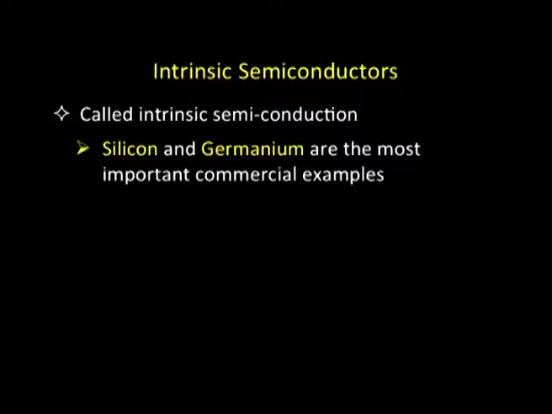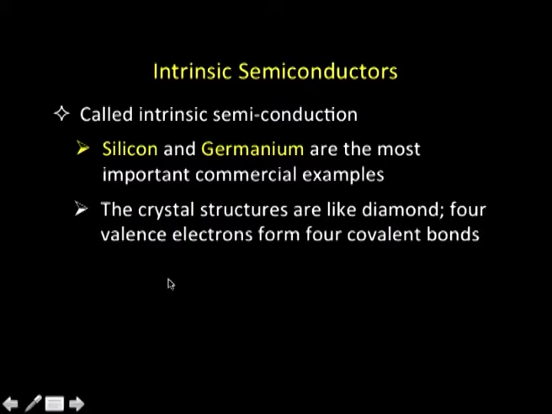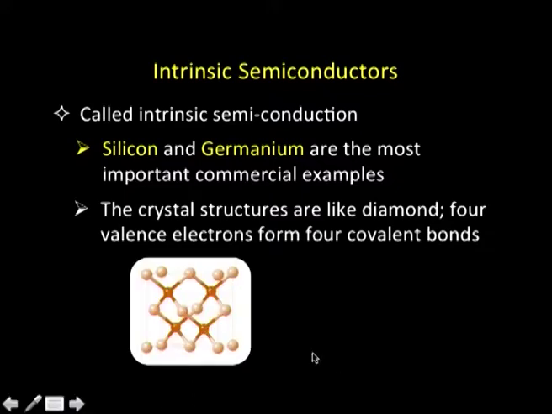Now, silicon and germanium happen to be the most important commercial examples of semiconductors. Let us look at the structure of these. The crystal structure is like diamond, and we know that in the case of diamond, a carbon atom is tetrahedrally bonded to 4 carbon atoms. The same is true in the case of silicon also. That kind of structure is typically called a diamond structure, and here we are talking about the structure of silicon. One silicon atom is attached to 4 silicon atoms, so each one of them is attached to 4 silicon neighbors. That is a very large giant structure, as in diamond or even silicon.